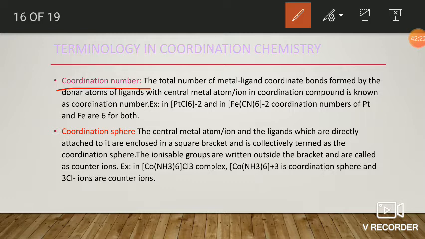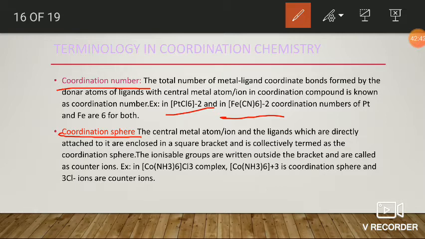In the case of platinum hexachloride, the coordination number is 6. In the case of hexacyano, it is also 6. Okay, next, coordination sphere.